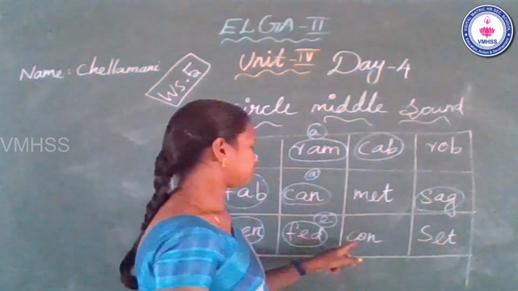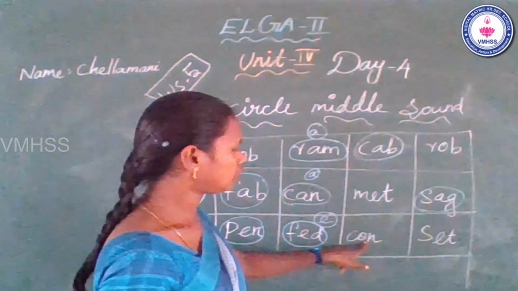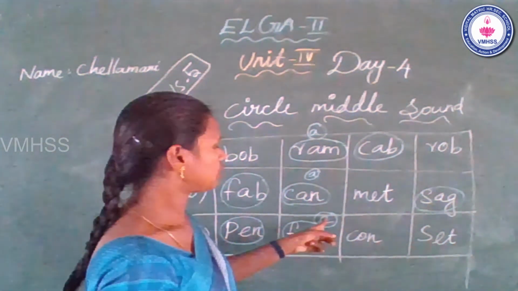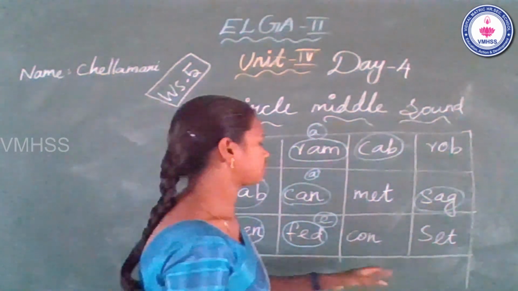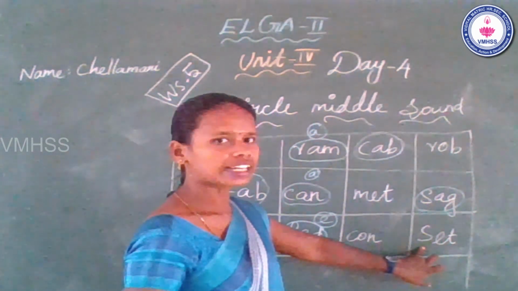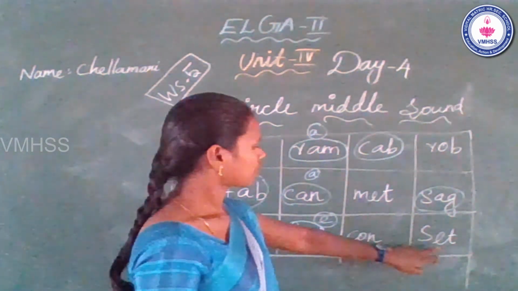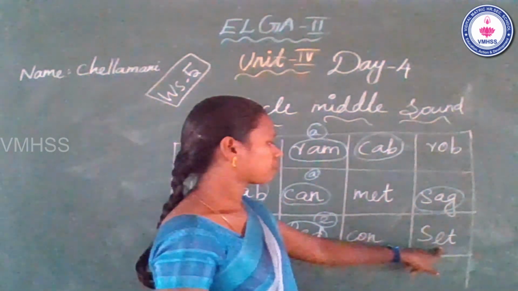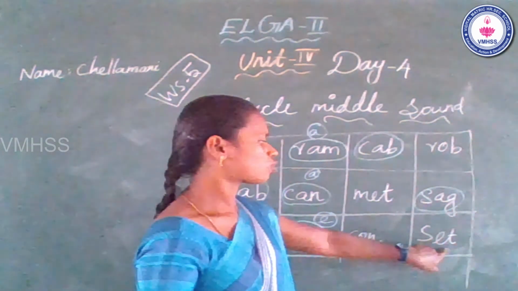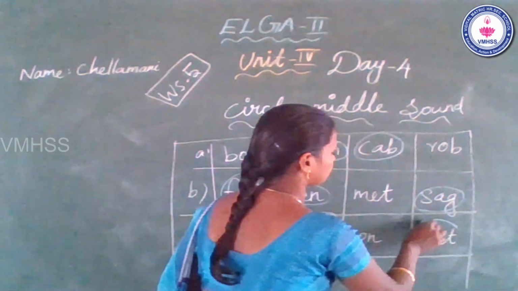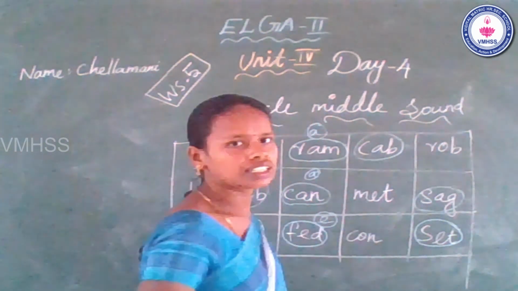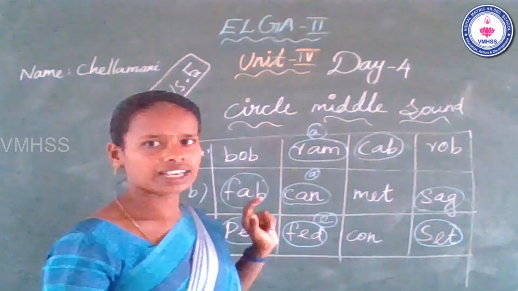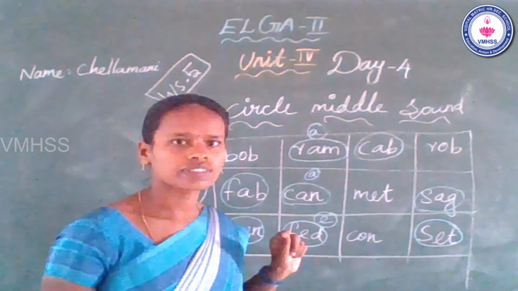Next. Corn. Beginning K, middle A, end in. Does this word have middle sound A? No. So don't circle. Last word. Set. Beginning S, middle A, end T. This word has middle sound A. Yes. So you can circle this word. Is that clear? This is your homework. Suppose you don't have the worksheet, take a screenshot and next you can do this. Okay?